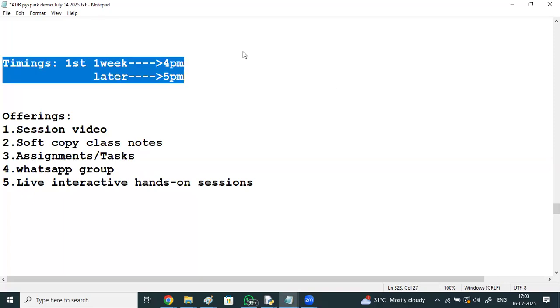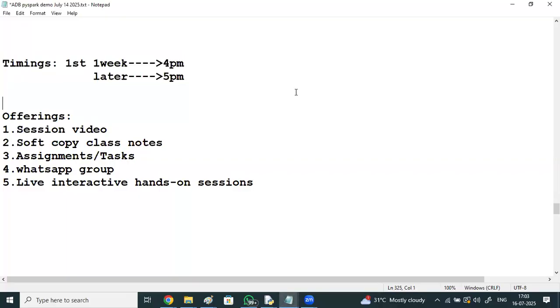Any other queries? Fine. One doubt. Yes. These partitions are automatically taken care of by Spark only, right? The RDD partitions, we need not create them. Spark will automatically take care of them. But if you want to control the partitions also, you can have that option whenever you are loading a file like this.